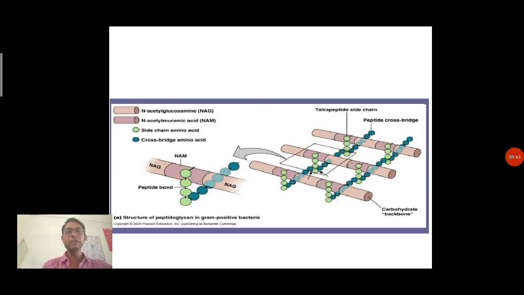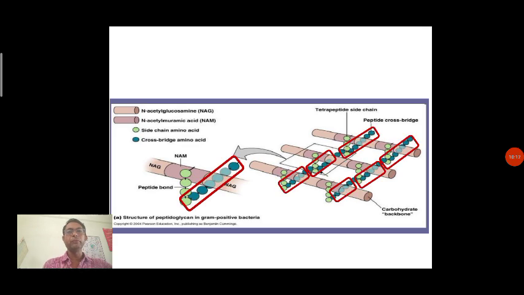Now this is the structure of the bacterial cell wall, which is provided with the additional material. Here you can see the side chain of amino acid which is attached with the NAM, and these are the cross bridge of amino acid.